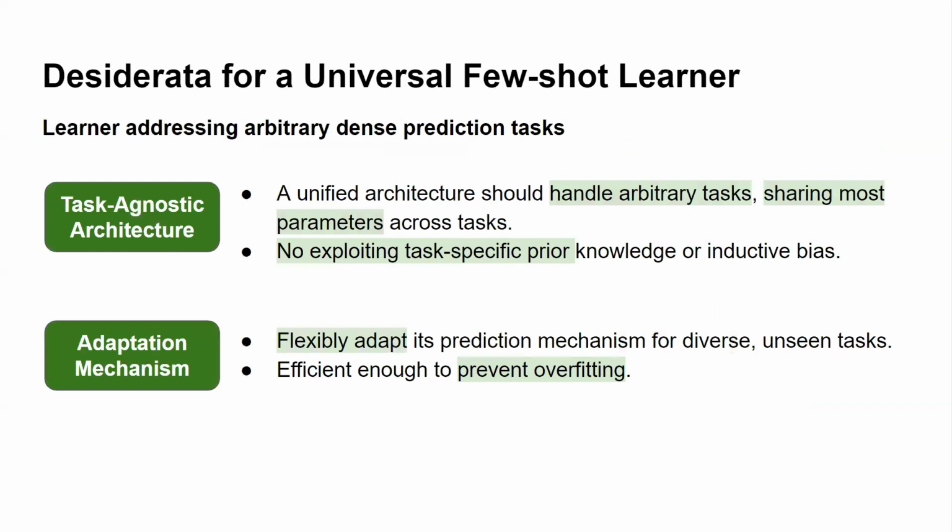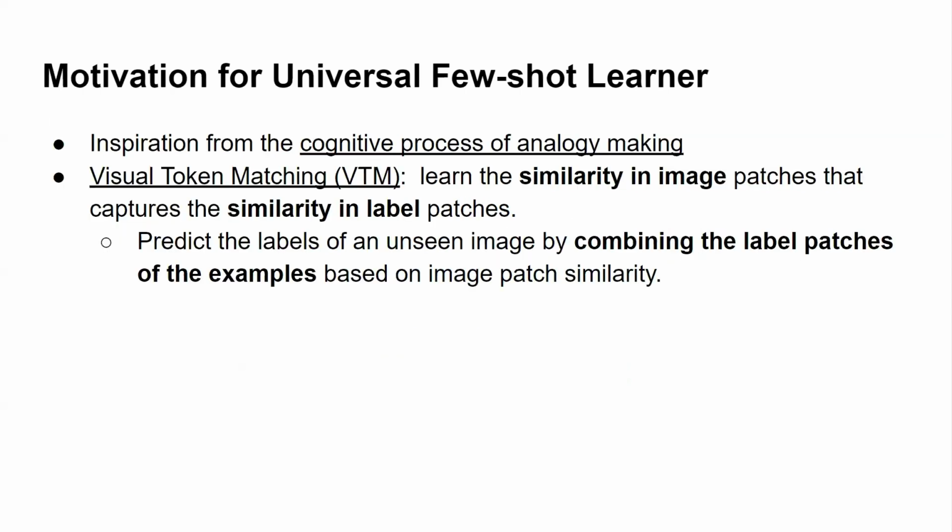To design a universal few-shot learner, two properties should be satisfied. Task-agnostic architecture: the architecture should handle arbitrary tasks, sharing most parameters across tasks, and not exploiting task-specific prior knowledge or inductive bias. Adaptation mechanisms should be flexible to work on a novel task and efficient to prevent overfitting. Inspired by the cognitive process of analogy making, visual token matching is based on similarity in image patches to combine label